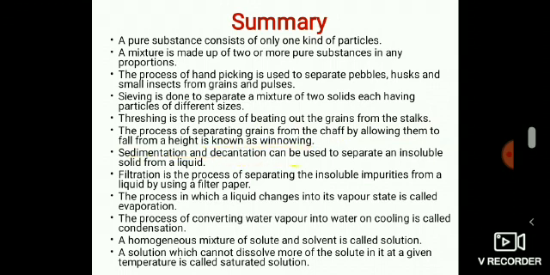Sedimentation and decantation can be used to separate insoluble solids from a liquid. Filtration is the process of separating the insoluble impurities from a liquid by using a filter paper. The process in which a liquid changes into its vapor state is called evaporation. The process of converting water vapor into water on cooling is called condensation. Homogeneous mixture of solute and solvent is called solution. A solution which cannot dissolve more of a solute in it at a given temperature is called saturated solution.